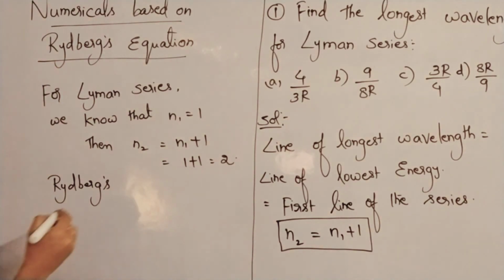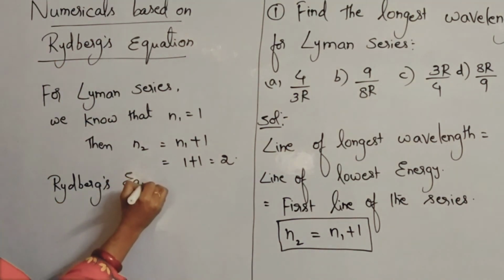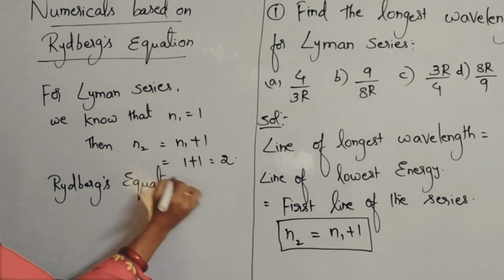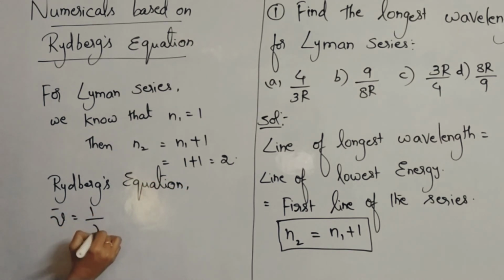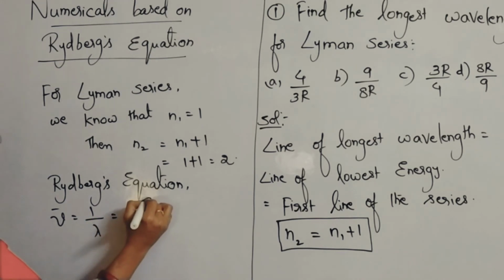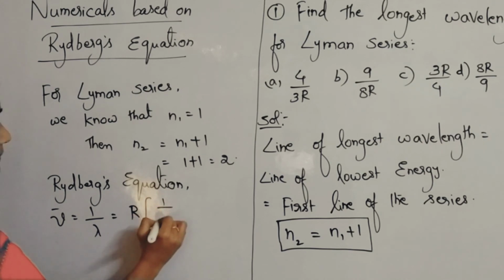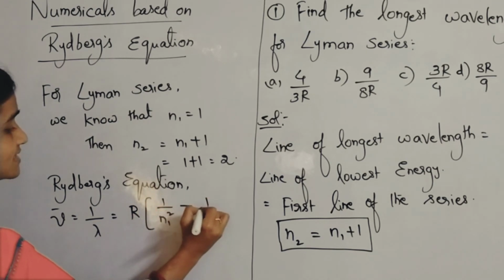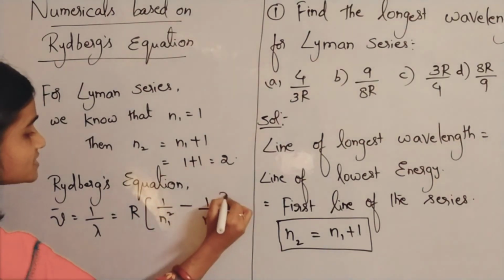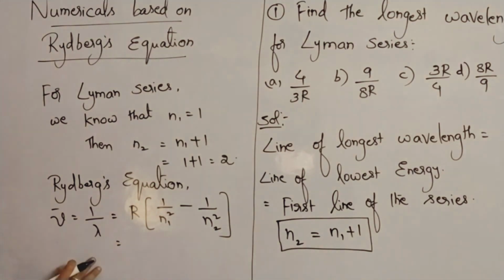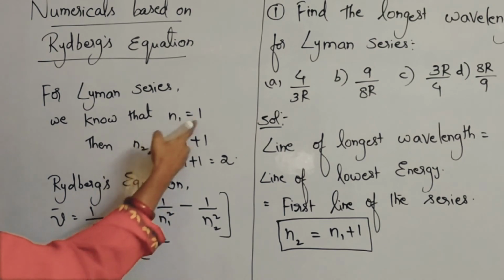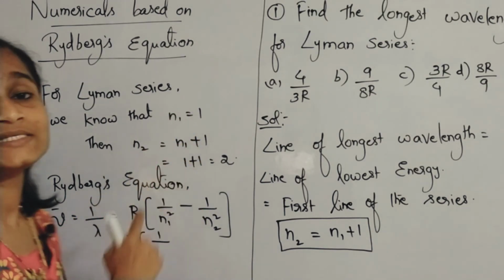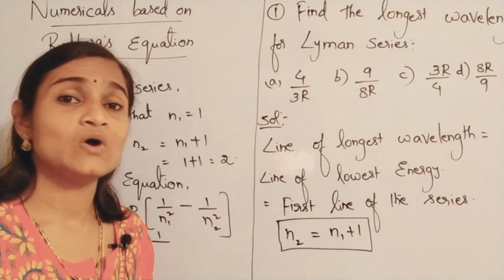So recall the Rydberg's equation. What is that equation? Nu bar is equal to 1 by lambda is equal to R into (1 by n1 square minus 1 by n2 square). Here I am substituting. For the Lyman series, n1 is always equal to 1.